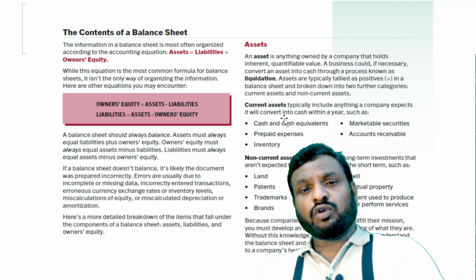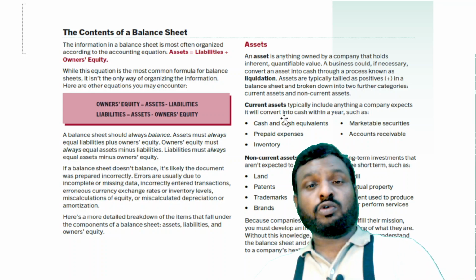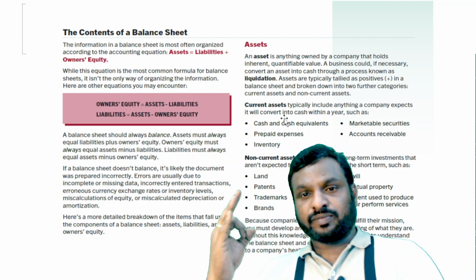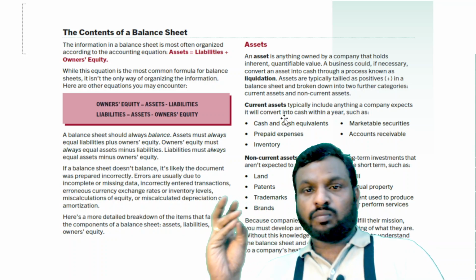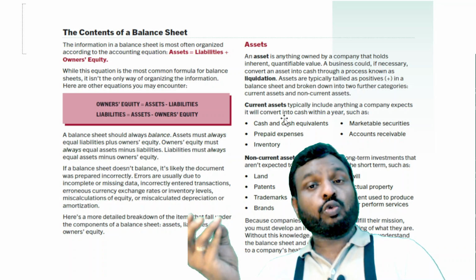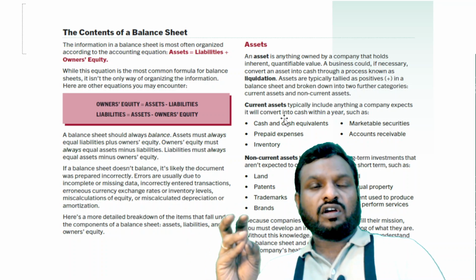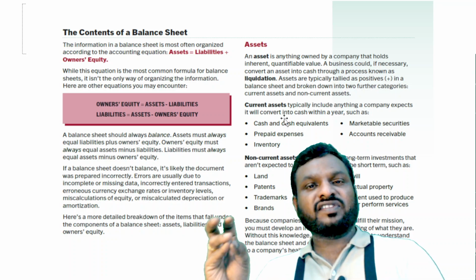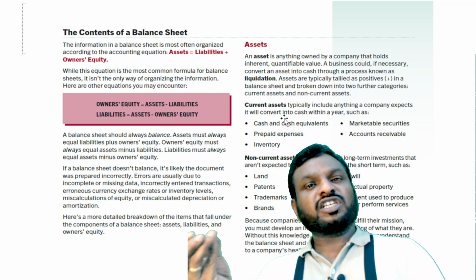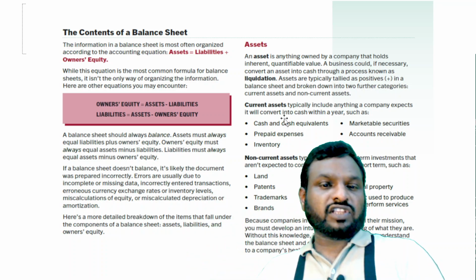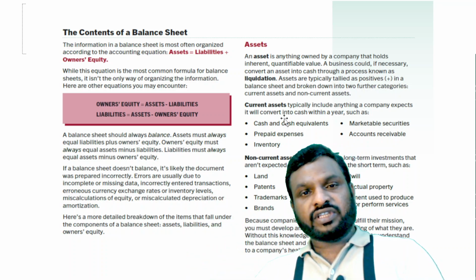And why will they do all this? And who are the parties interested in this balance sheet? Generally, prima facie, there are 3 parties interested in the balance sheet. Number 1 is the company's management and board. They are interested in knowing the value of the business as of today, the company's net worth as of today, how much in assets we have, and how much in liabilities we owe outsiders.